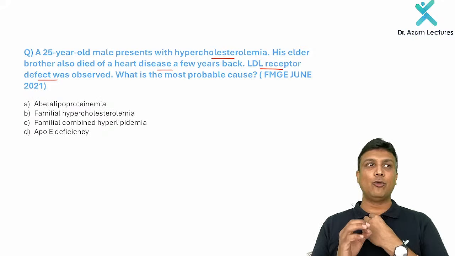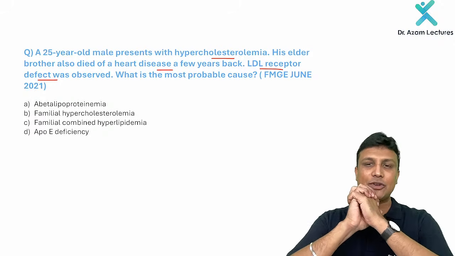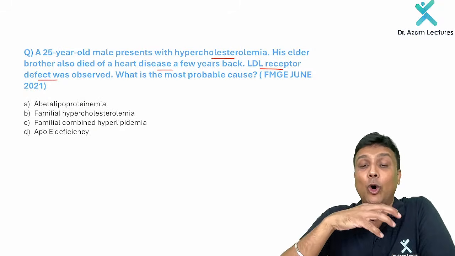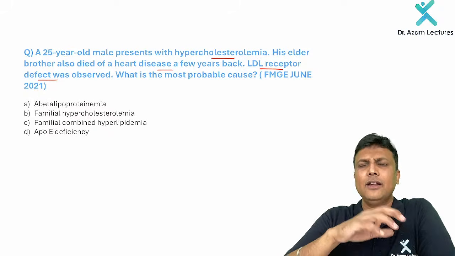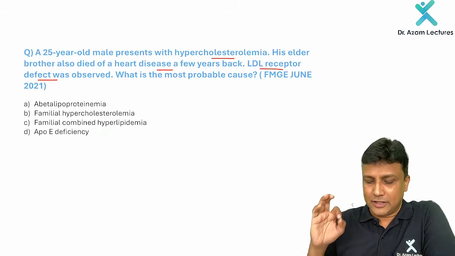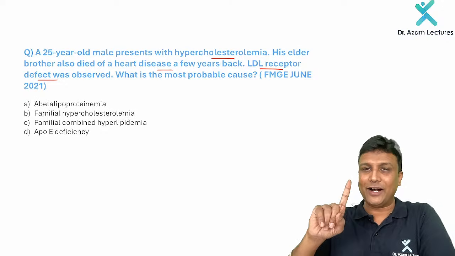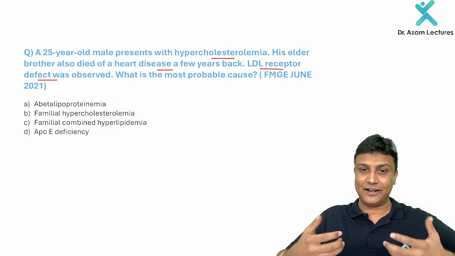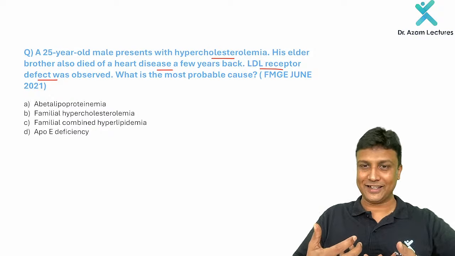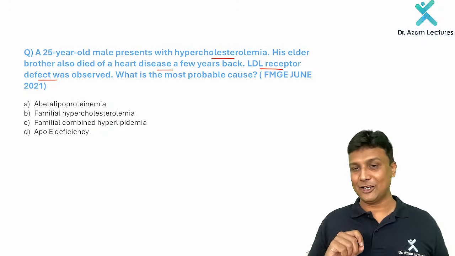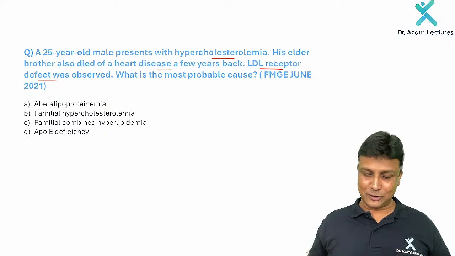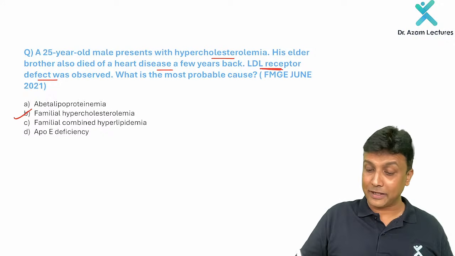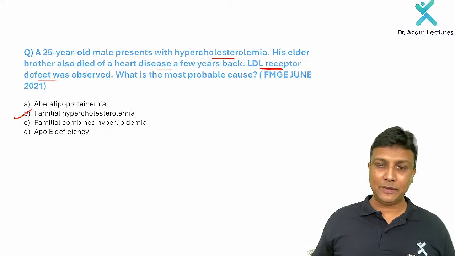I hope you all have watched my biochemistry classes. In the regular classes, I explained all the lipoproteins, LDL, HDL, VLDL, in detail. And I explained the entire topic with two simple diagrams. One diagram is about the exogenous fat, the fat that we consume from outside, and one about the endogenous fat, the fat that is produced inside our body. In that I told you about the LDL receptors. Yes, my dear friends, you're absolutely right. Familial hypercholesterolemia, that is the right answer, where you have an LDL receptor defect. Is it okay? Now let me show you here.